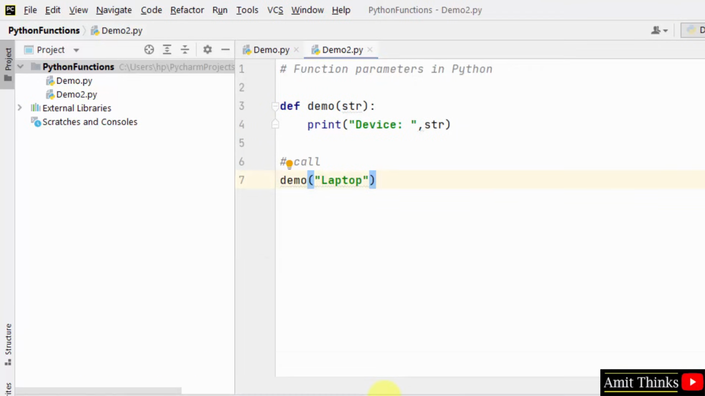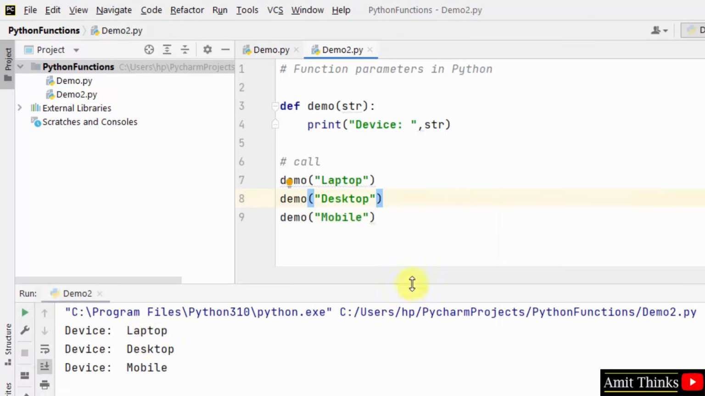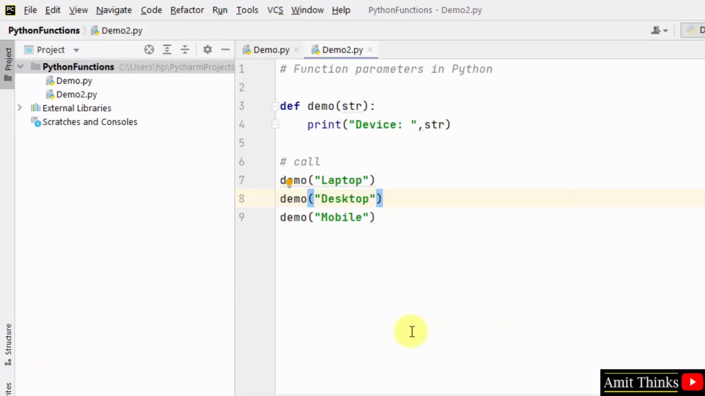You can add multiple values here. Now let's say I added desktop. Then I added mobile. Mobile is also a device. Right click and run it. Now 3 values will get printed: laptop, desktop, mobile. So we learned about function parameters in this example. We passed along the values here and printed it using the str variable.